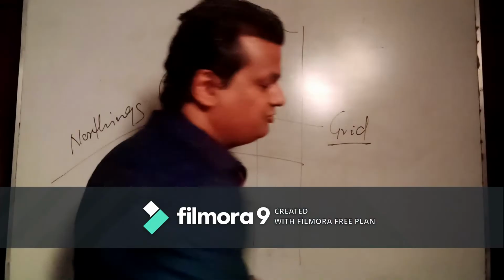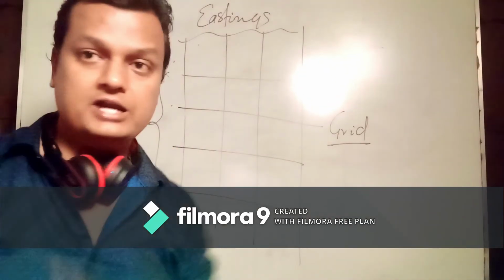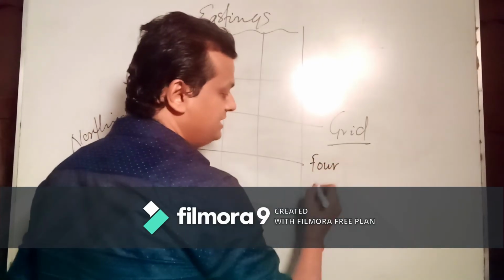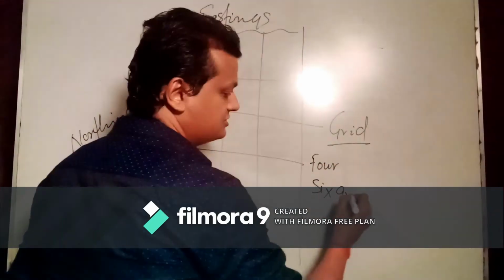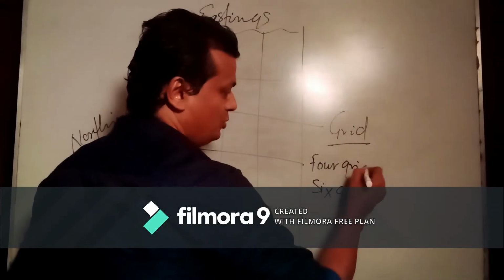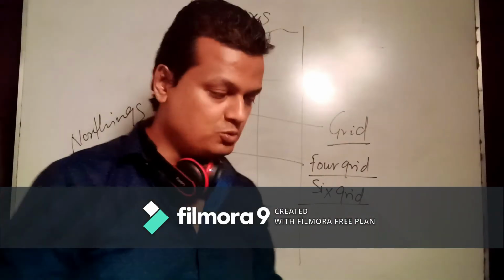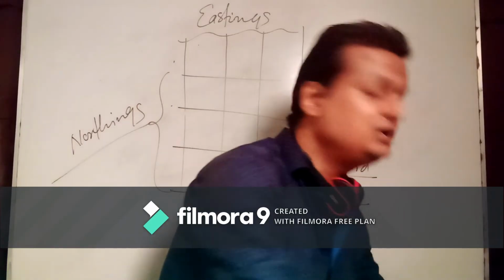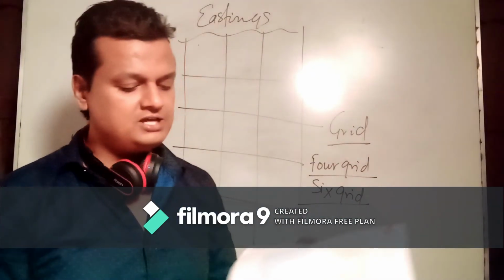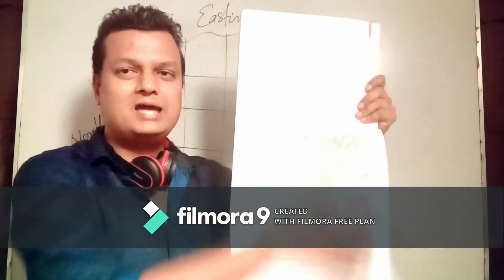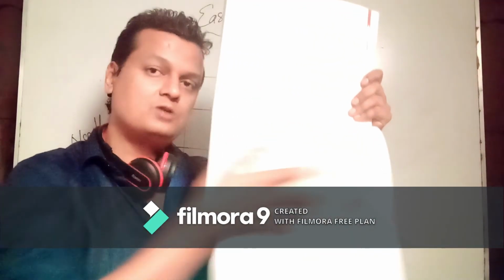In the topo sheet we are going to deal with two different kinds of grid: the 4-grid system and the 6-grid system. We are going to understand the 4-grid and 6-grid systems. So I am going to show you these things in the topo sheet. If you turn the pages, you can find all these vertical red lines and all these horizontal red lines.